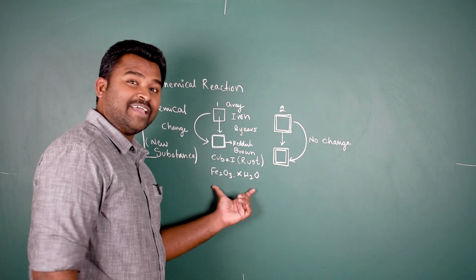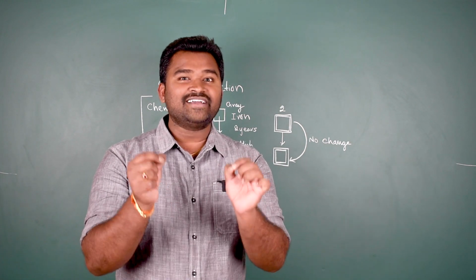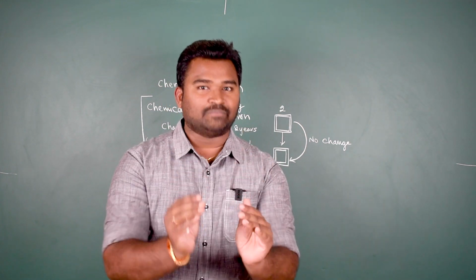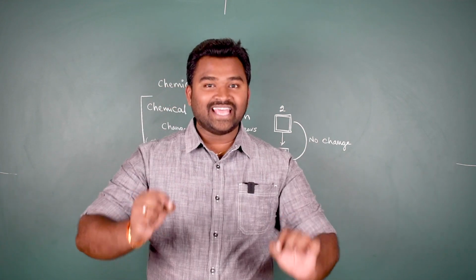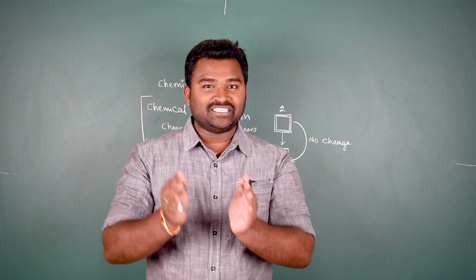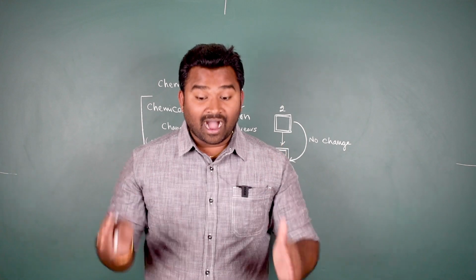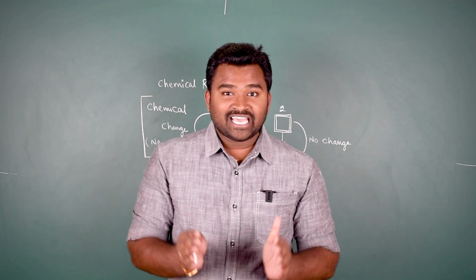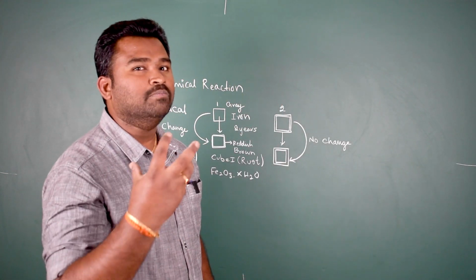Whenever a chemical change happens, there is a change in the chemical composition of the original substance. You understand this? Only then can I say that a chemical change has taken place. If a chemical change has taken place, I can say that a chemical reaction has occurred. And you will get to know this through various observations.